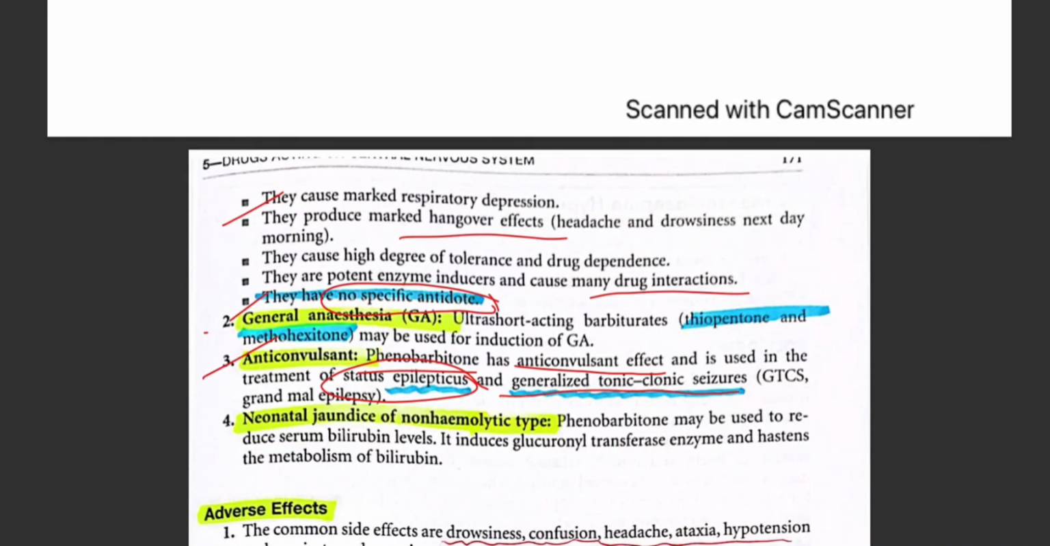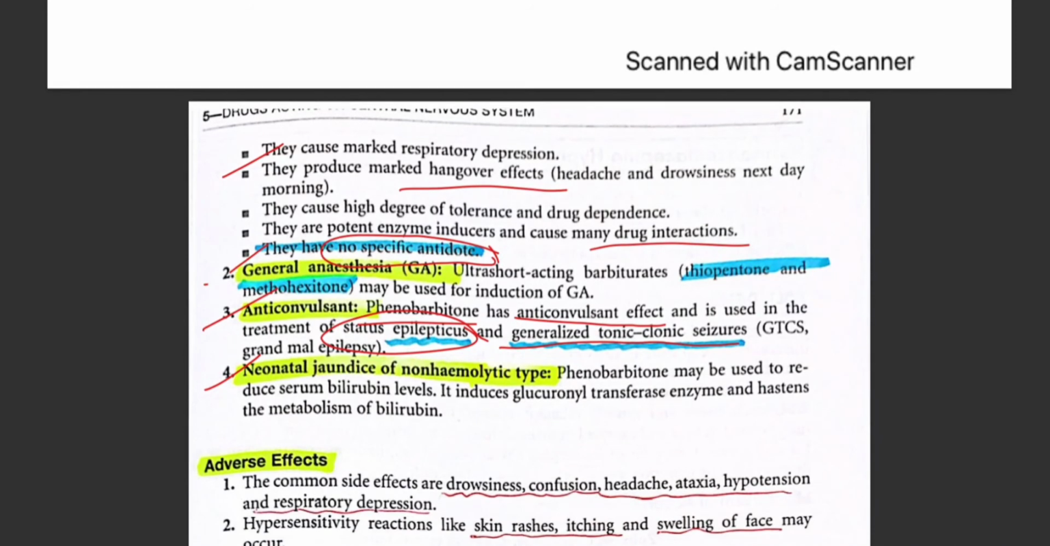It might also cause neonatal jaundice of non-hemolytic type by the phenobarbital, because when you use a lot of phenobarbital, usually these are the drugs which have a longer duration of action. That is the one drawback. Then what will it do? It mainly reduces the serum bilirubin level, and it causes an increase in the metabolism of bilirubin because there is an increase in the enzyme GT, that is glucuronyl transferase. Therefore, there will be a reduction in the serum bilirubin level.